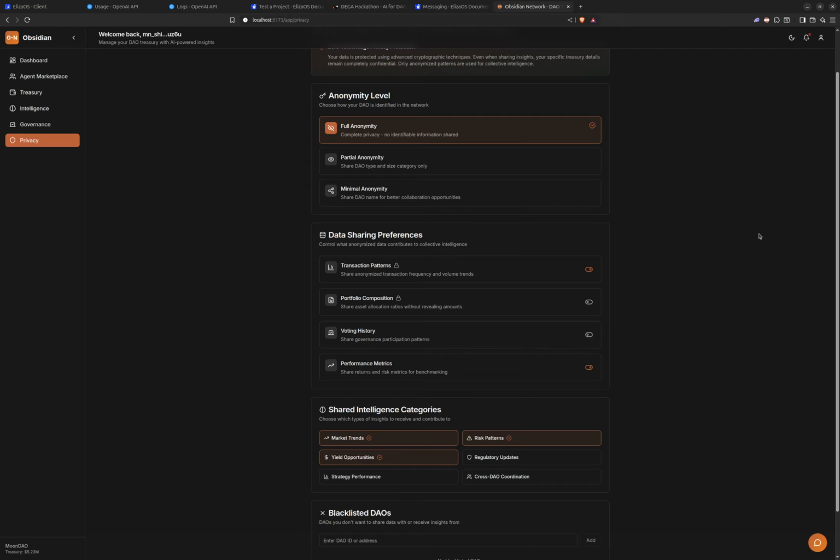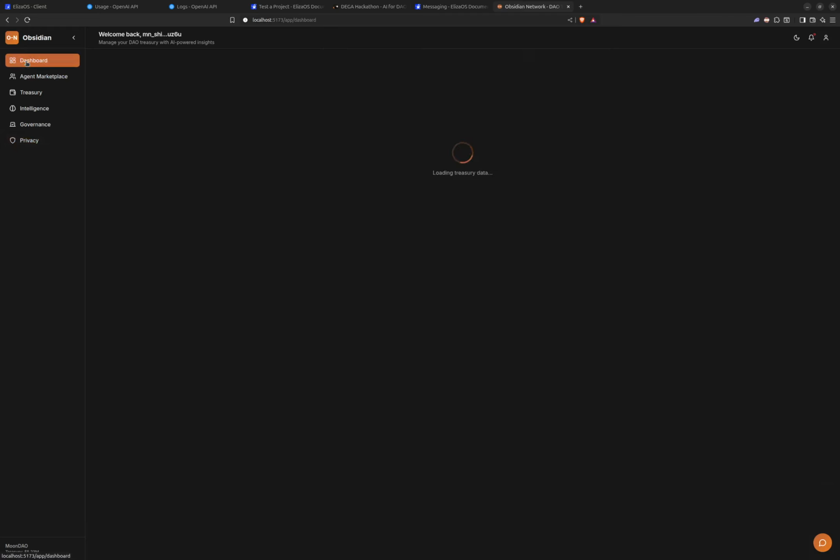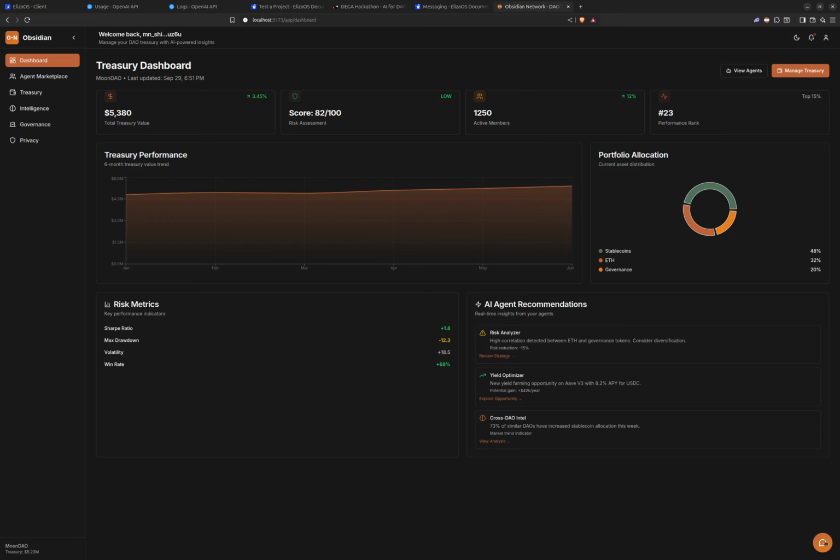It's all up to you. You can either check or uncheck whichever you want. Also, there are shared intelligence categories, whether you want to share market trends and whatnot. We also have blacklisted DAOs. Different members of participating DAOs can come and share blacklisted DAOs that maybe are being run by scammers and such things. So all this is being put together by our Obsidian AI.